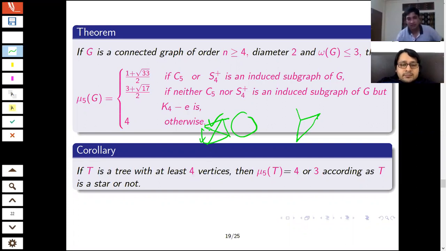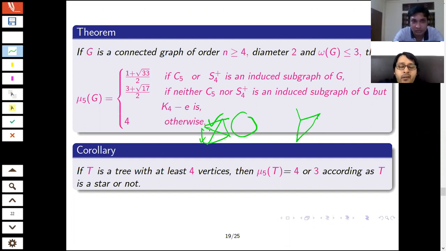Good. From that, I can have an immediate corollary. If I consider the class of trees, not all graphs, then the fifth smallest eigenvalue is either 4 or 3. It depends on whether the graph is a star or not. If it is a star, it is 4. So for trees, the fifth smallest eigenvalue is either 3 or 4. For other cases, I can have some other possibilities.